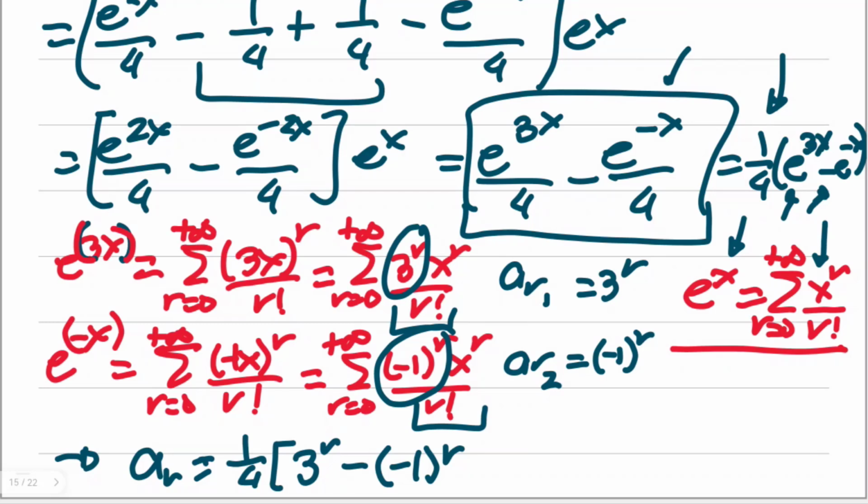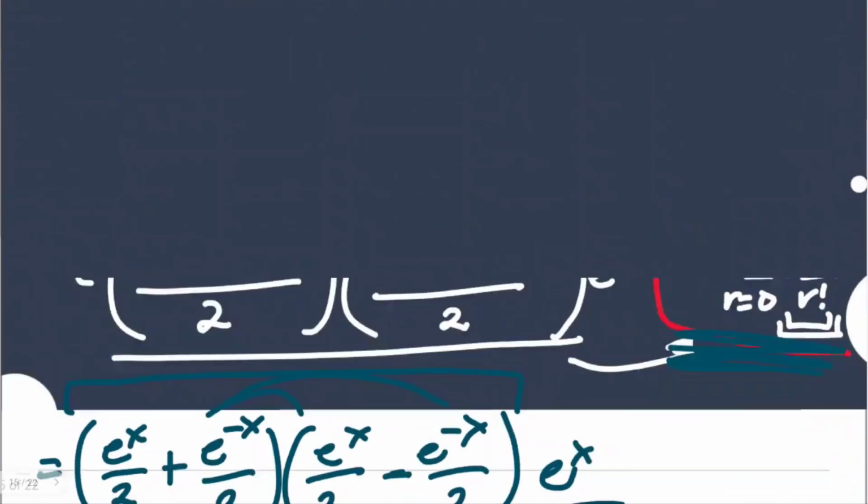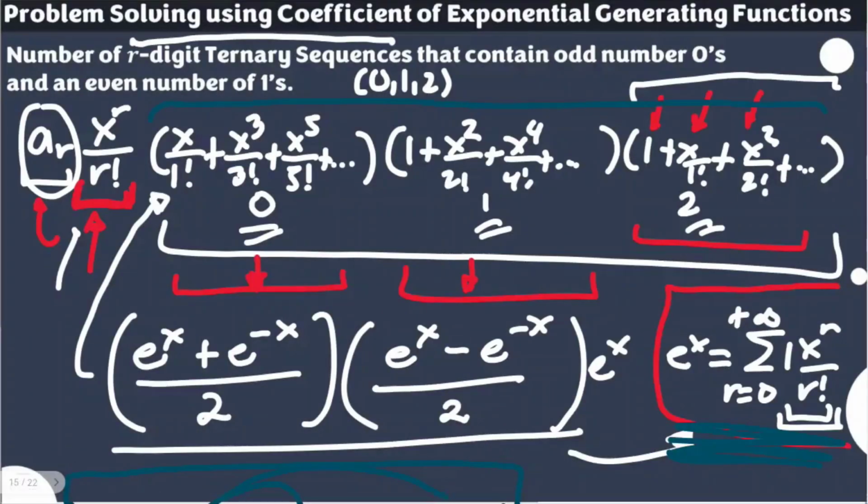Close that one. This is now the general form for the solution of having r-digit ternary sequences using digits 0, 1, and 2, given the condition that there are an odd number of zeros and an even number of ones and 2s. It's okay for them to appear, not to appear, or appear more than once. So this is a general form.